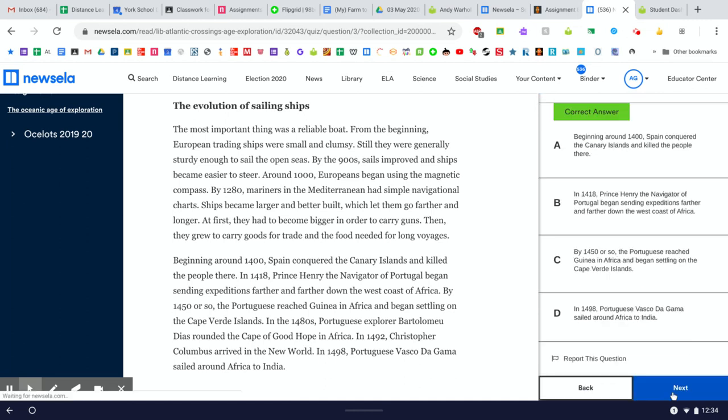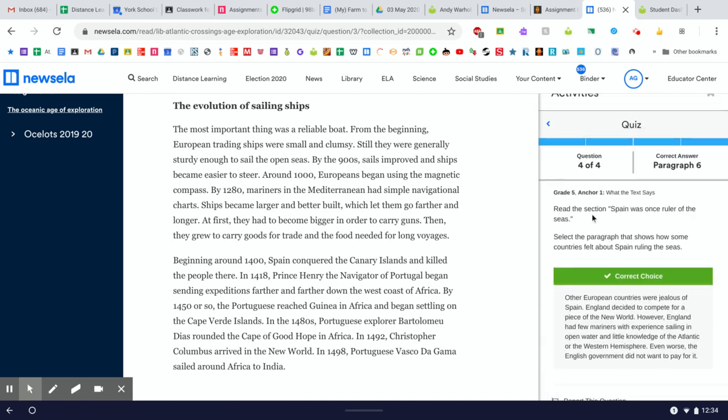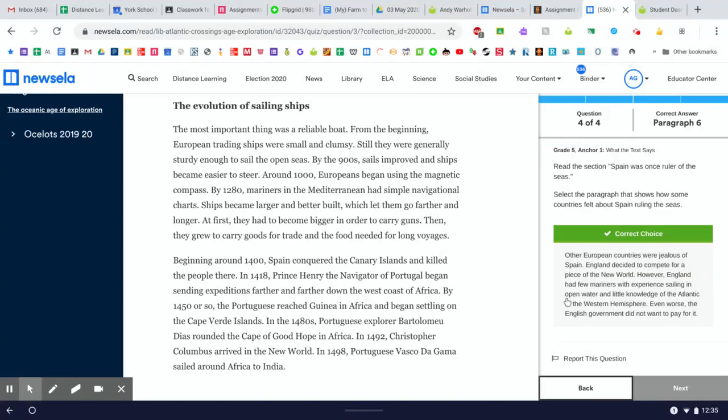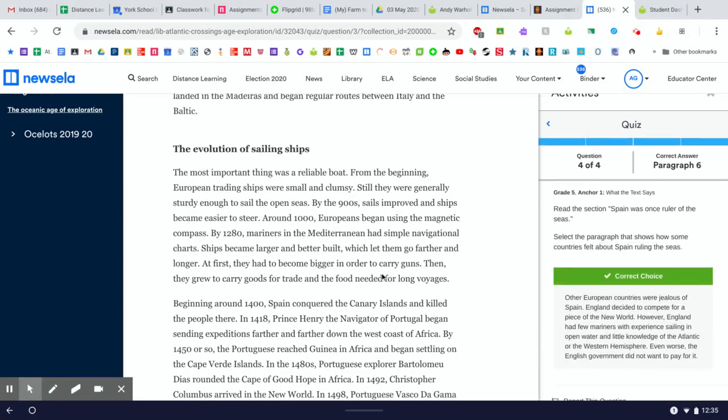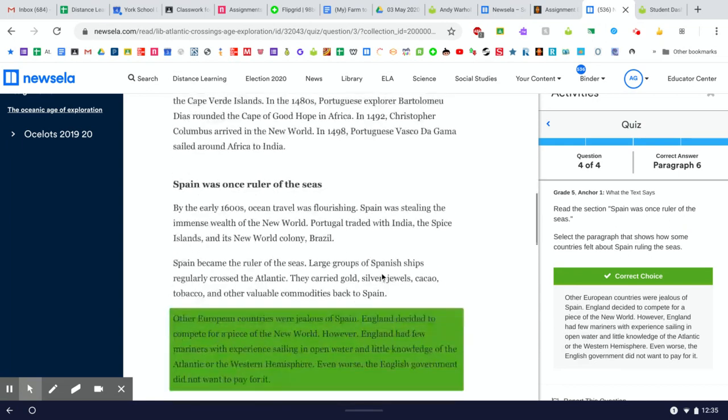And finally, last question. It says, read the section, Spain was once ruler of the seas. Select the paragraph that shows how some countries felt about Spain ruling the seas. And here, this question asks you to go back and read Spain was once ruler of the seas.